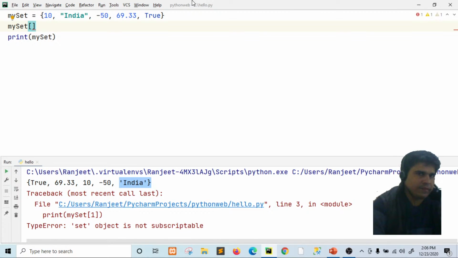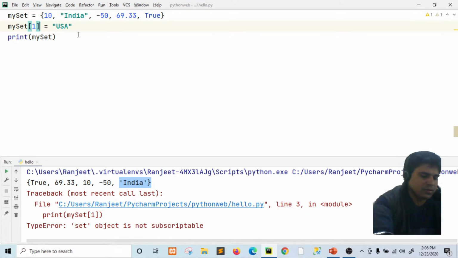Now, if we want to try to change an element of the set, suppose we want to change India to USA, right? Because we inserted India at index 1, we provide index 1 and want to change India to USA by using the index.